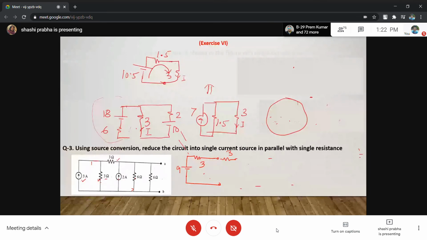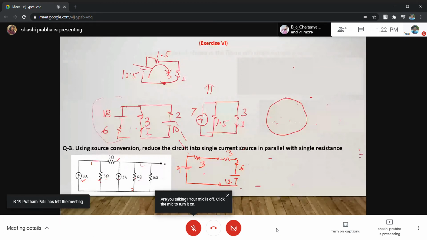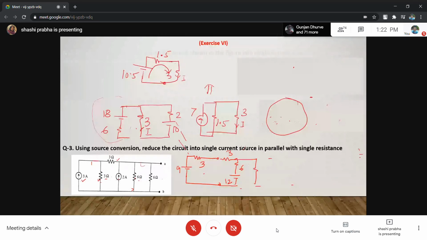This will be 6 and 2, 12. And this will be 6, and you can put this 12, is it? This is 6 ohm resistance, and this is 6 into 2, 12. So this conversion can be shown here. Then this is 6 as it is, and this is the point A and B.